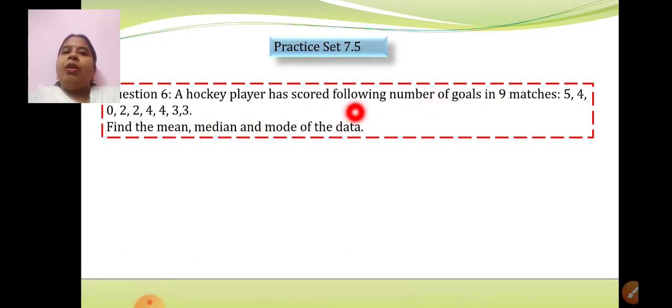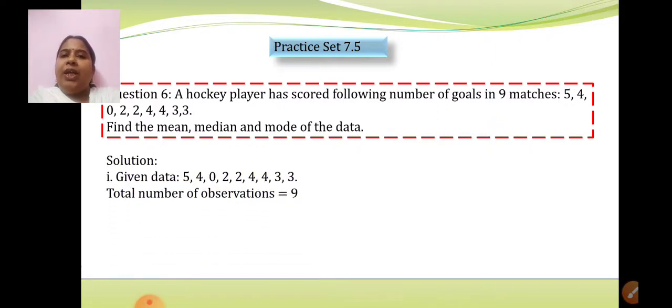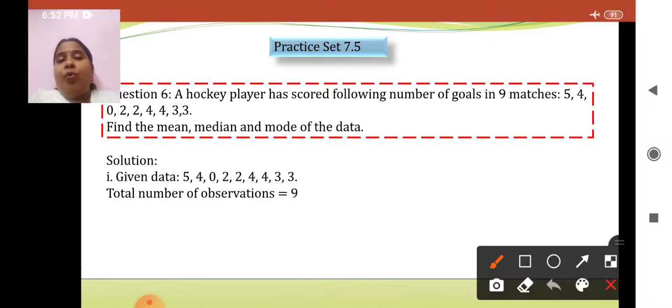Just now I have revised all the important points. First thing we will do is find the mean. For mean, the given data you have to write as it is. No need to arrange it in any order. 5, 4, 0, 2, 2, 4, 4 and 3, 3. In 9 matches, so the number of observations is 9. I hope you have recollected.